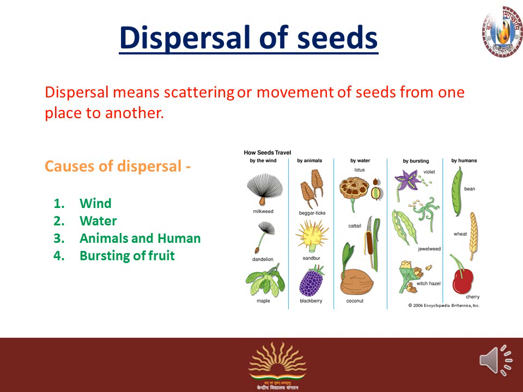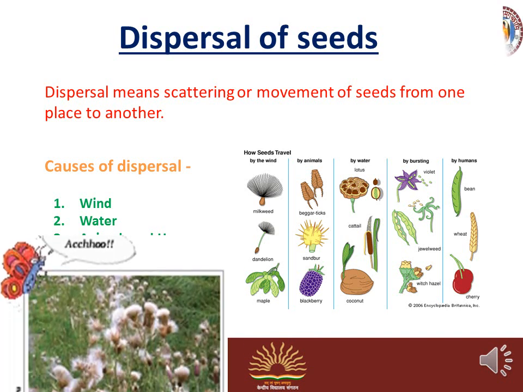And by water, you know, lotus is a water plant and coconut also grows near the water, so it is moved by the water. By bursting, you see witch hazel, jewelweed and violet. And by human, beans, wheat, cherry, etc. These are the seeds which are dispersed by the different agents.